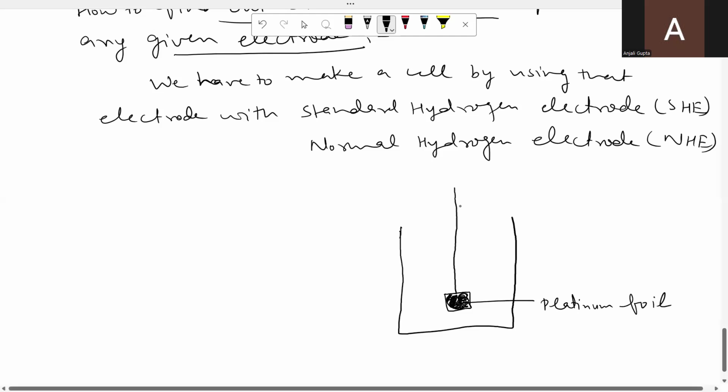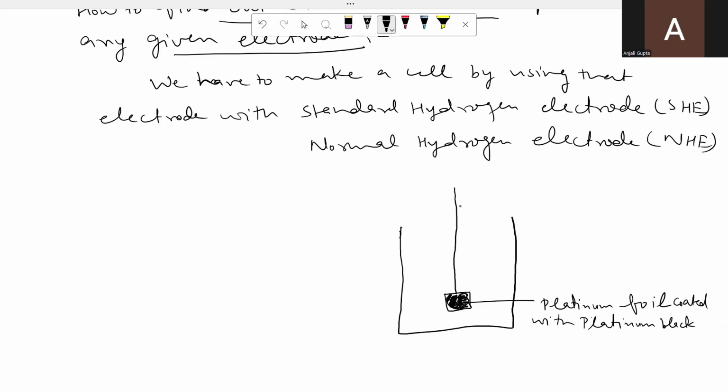Platinum foil coated with platinum black. You know, platinum metal is the least reactive metal. It does not participate in the reaction. It is just acting as a medium for the transfer of electrons.